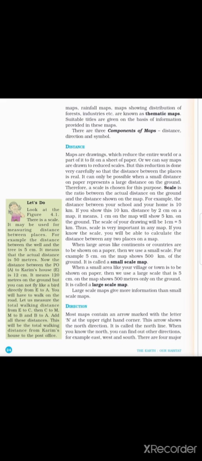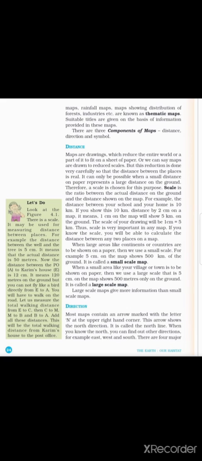Distance. Maps are drawings which reduce the entire world or a part of it to fit on a sheet of paper. Or we can say maps are drawn to a reduced scale. But this reduction is done very carefully so that the distance between the places is real. It is only possible when a small distance on paper represents a large distance on the ground. Therefore, a scale is chosen for this purpose. Scale is the ratio between the actual distance on the ground and the distance shown on the map.